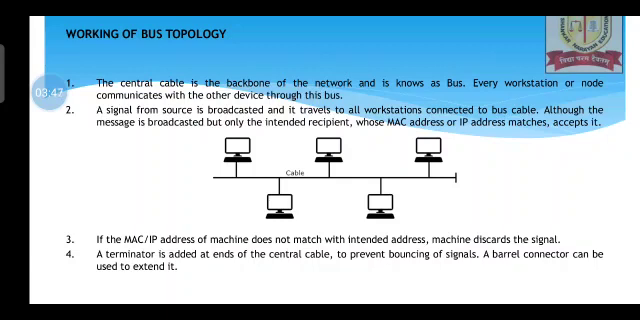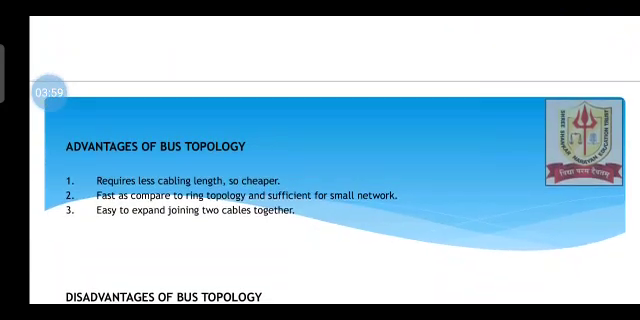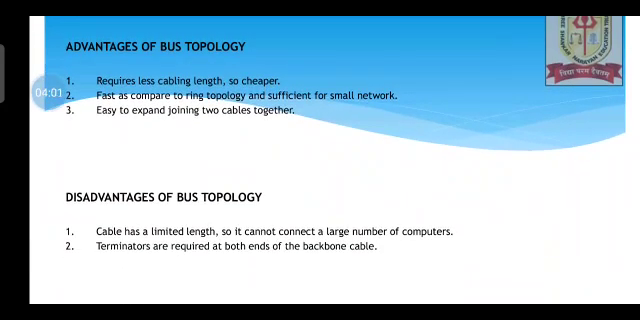A terminator is added at the ends of the central cable to prevent bouncing of signals. A barrel connector can be used to extend it. In case you want to extend the cable, you could go for a barrel connector as well. Regarding advantages of bus topology, it requires less cabling length, so it is cheaper, fast as compared to ring topology, and easy to expand by joining two cables together using a parallel connector.